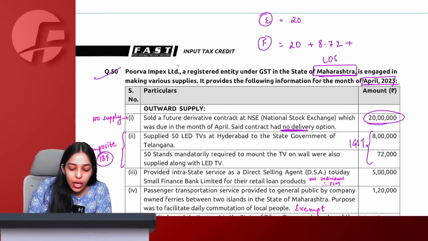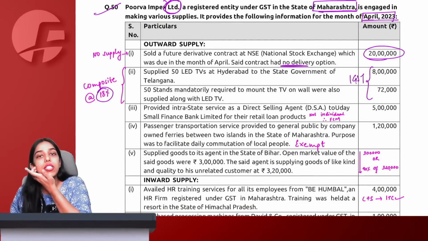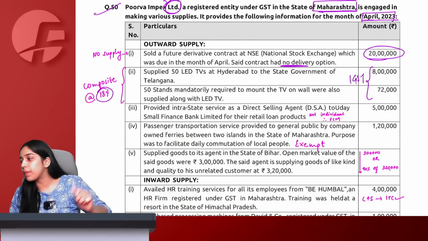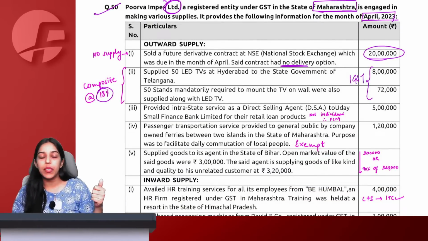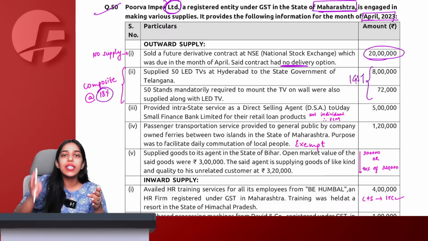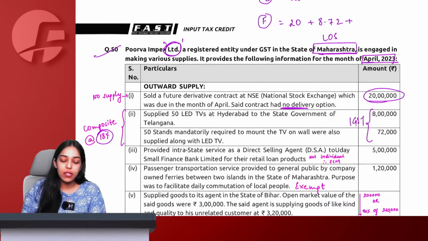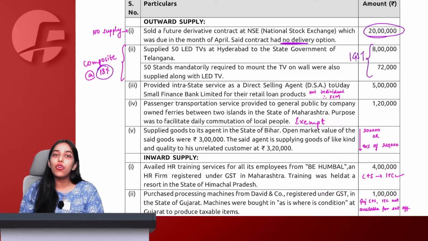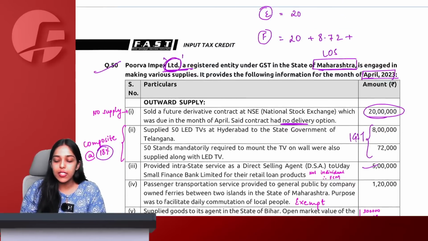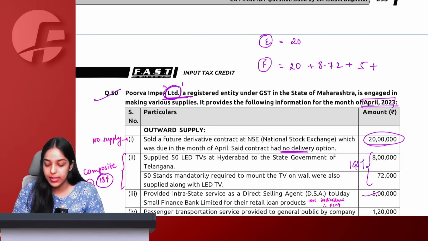Now see, here again we are a body corporate. Body corporate providing direct selling agent services. No RCM will come again, because we know that RCM only involves an individual direct selling agent. Here the person providing the DSA services is a body corporate. Therefore, no RCM will apply, and this 5 lakh is going to be normally taxable under forward charge mechanism, forms part of my total turnover, not exempt because no RCM.